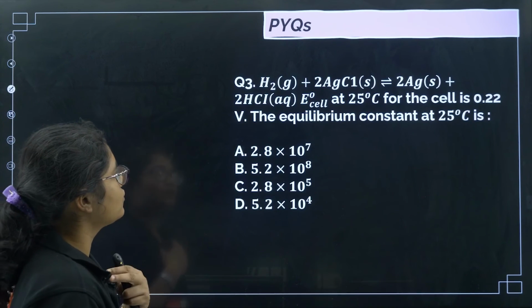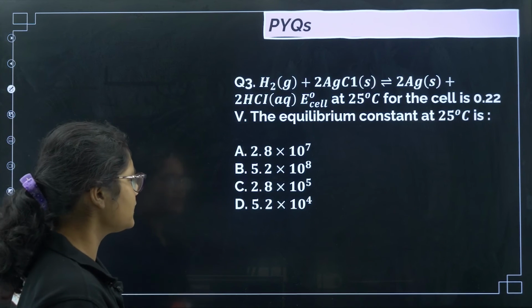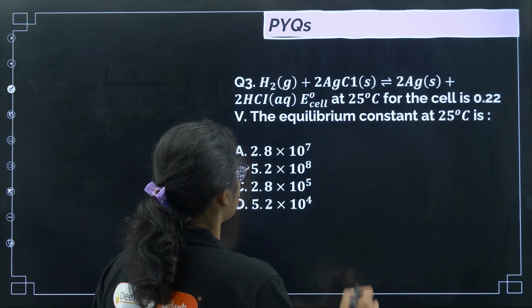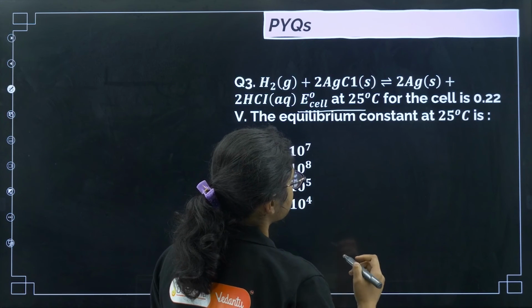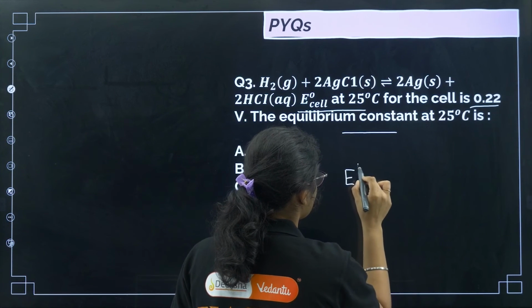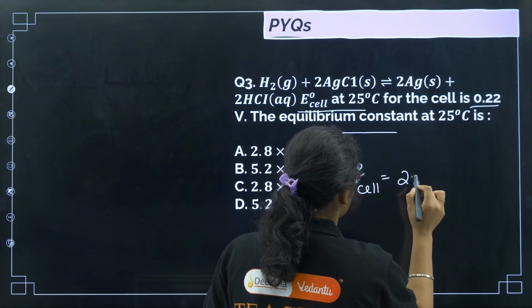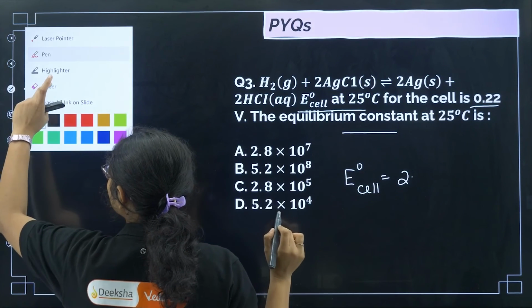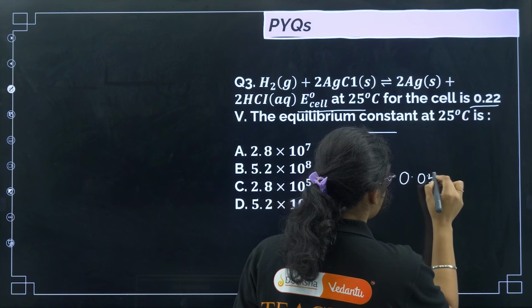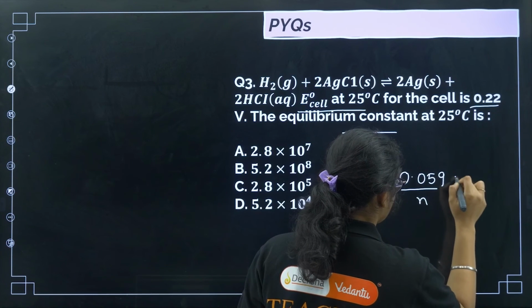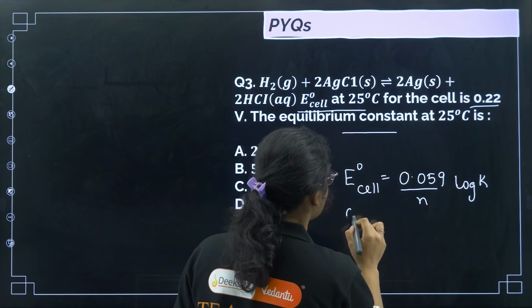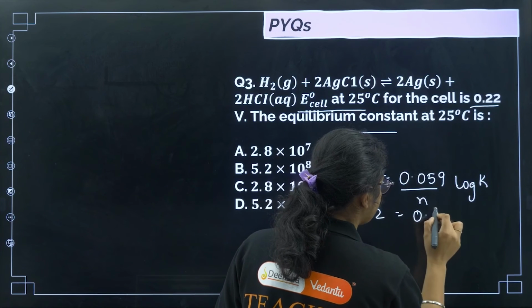Now coming to a question from equilibrium constant. H2 and 2 AgCl gives 2 Ag plus, and the E naught value is given, that is 0.22. You need to calculate the equilibrium constant. We have this formula: E naught of the cell is equal to 0.059 by n log of K. E naught of the cell I can say is 0.22, and for easy calculation let us make it 0.6.